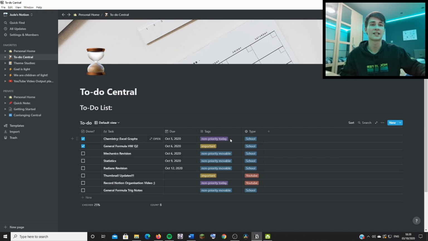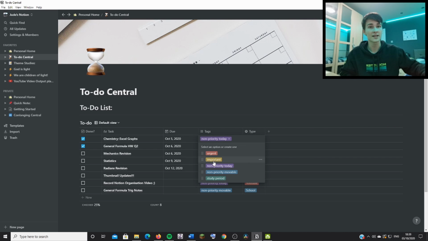So we move on to tags. Let me just go in and show you all the tags. We have urgent, important, non-priority today, non-priority movable, and study period. Now, urgent means, for example, if I got a big homework for tomorrow, I would put it down as urgent because it needs to be done ASAP. Important is like, this has to be done for tomorrow, so we'll get it done. Or this is due in 2 days and it's big, so we'll split it up.